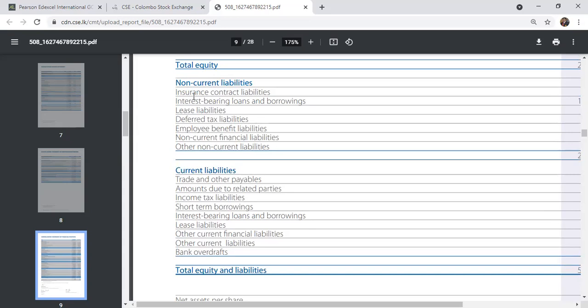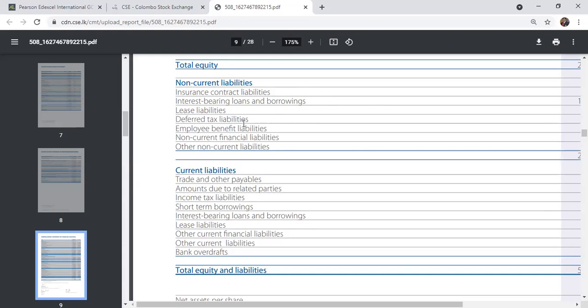They have insurance contract liabilities, some amount, but the amounts are not important for us, just go through the headings. You can see interest-bearing loans and borrowings. That means they have taken some bank loans. That's called interest-bearing loans and borrowings. And lease liabilities: vehicle leasing, building leases. This company has so many leases.